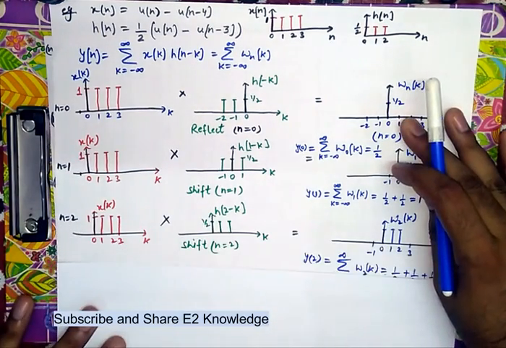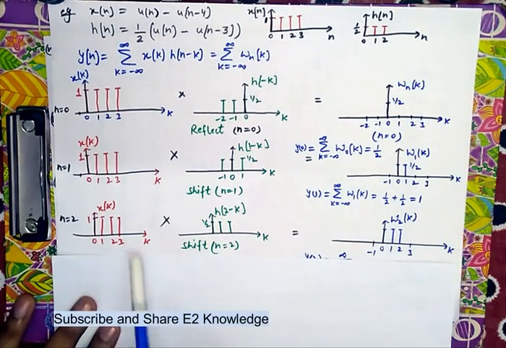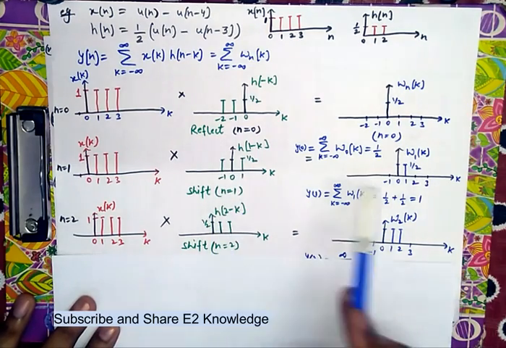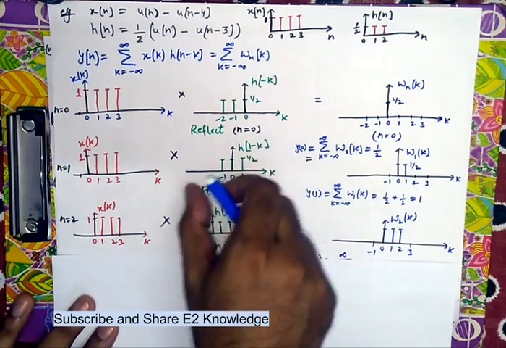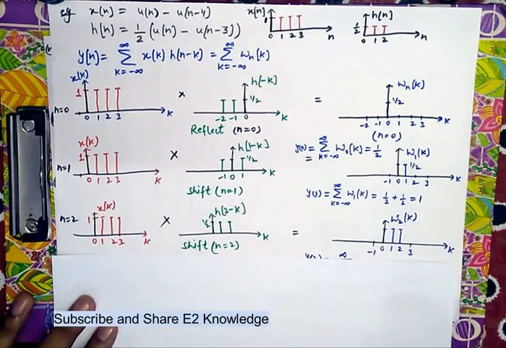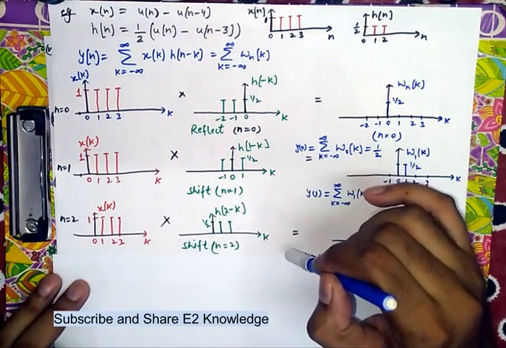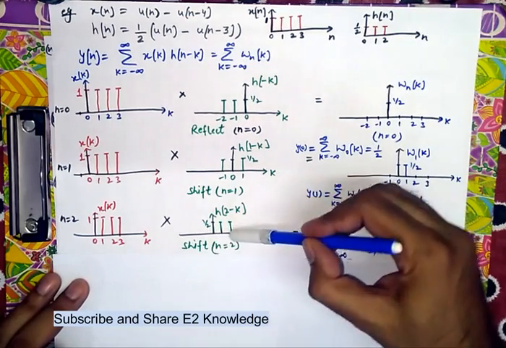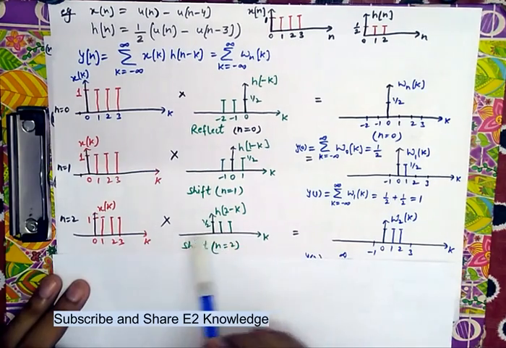Now next step again, finding the n2 value. For n2, xk will remain the same. h1 minus k will be shifted towards the right by one step more. It is like a train moving in the positive direction, one step every time. So now it becomes here, and again overlapping the values. Overlapping will yield three values.